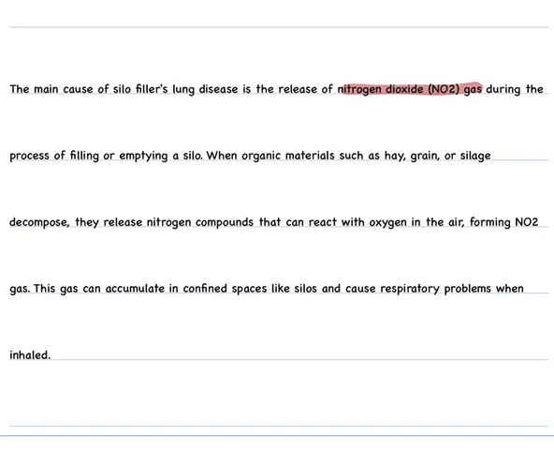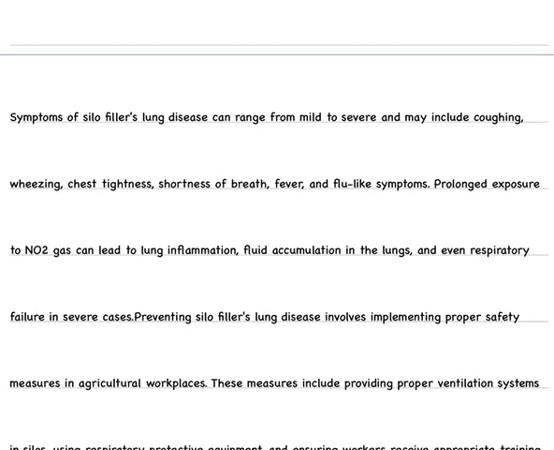When organic materials such as hay, grain or silage decompose, they release nitrogen compounds that react with oxygen in the air and form nitrogen dioxide gas. These accumulate and can cause respiratory problems, as in our patient. Symptoms can range from mild to severe, and may include coughing, wheezing, chest tightness, shortness of breath, fever, flu-like symptoms, and prolonged exposure can result in lung inflammation, fluid accumulation, and even respiratory failure.